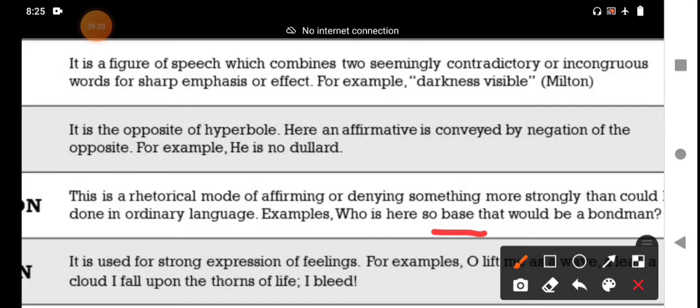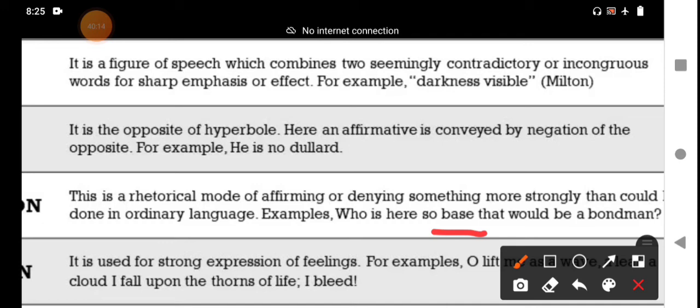That is the interrogation figurative language. It is interrogative, a WH word is there. An interrogative pronoun is there. There are mainly four interrogative pronouns: who, whom, whose, which. This is an interrogative pronoun, one kind of pronoun. Who is here so base, not having moral principles or rules? That would be a bondman. That type of man became a bondman. A bondman means a slave to serve without wages.